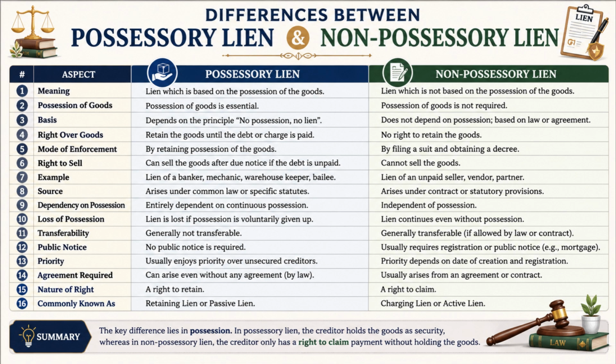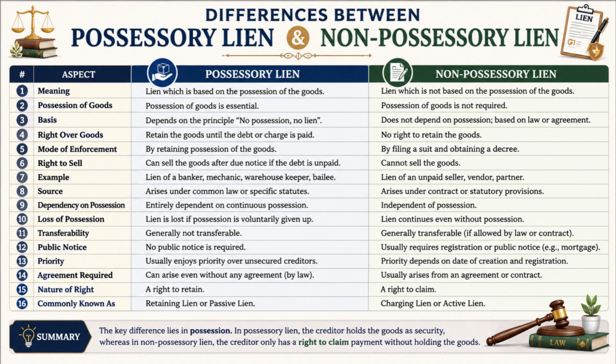In this video, we will discuss the differences between possessory lien and non-possessory lien. A lien is a legal right that allows a creditor to claim or secure payment from a debtor's property. Liens are generally classified into possessory liens and non-possessory liens. Understanding the distinction between these two concepts is important for students of law, business, finance, and accounting. Let's explore the major differences between possessory lien and non-possessory lien.